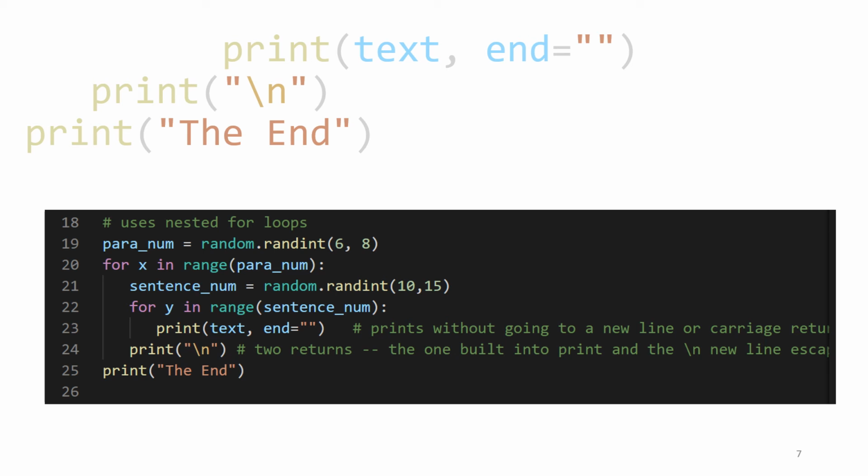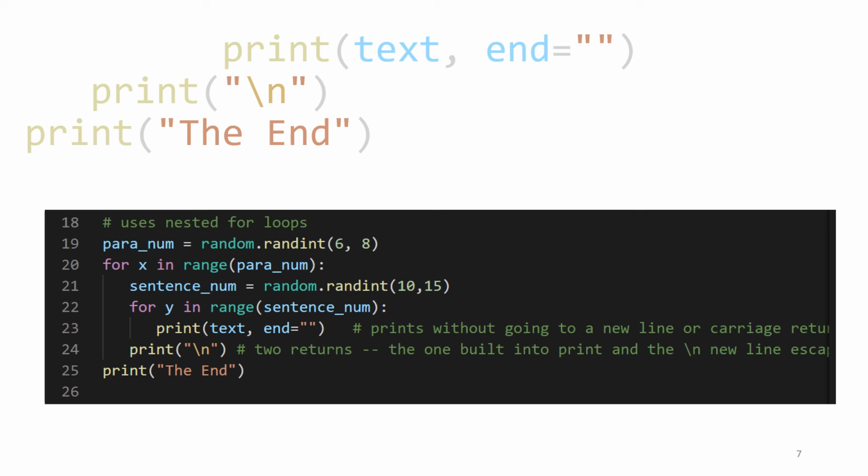We are printing. The first argument is text, which is our phrase, all work and no play make Jack a dull boy. And then a normal print, if we only had one argument, would automatically have a line feed carriage return as part of it, and would move to the next line. So this second argument of end equals quote quote is telling us not to put us on a new line. And so that gives us that paragraph structure of the inner loop, that the phrase immediately follows the previous phrase without a new line.